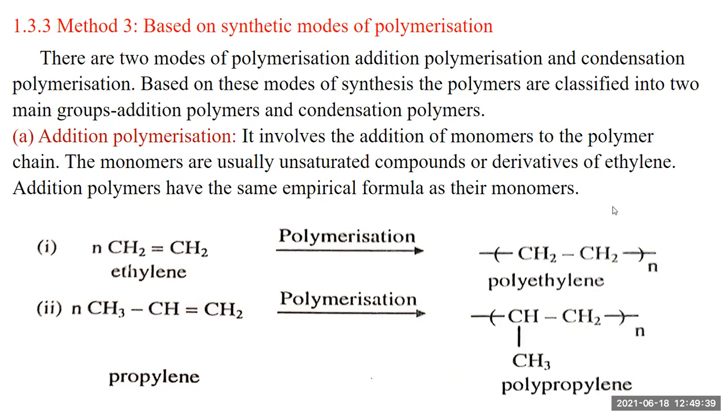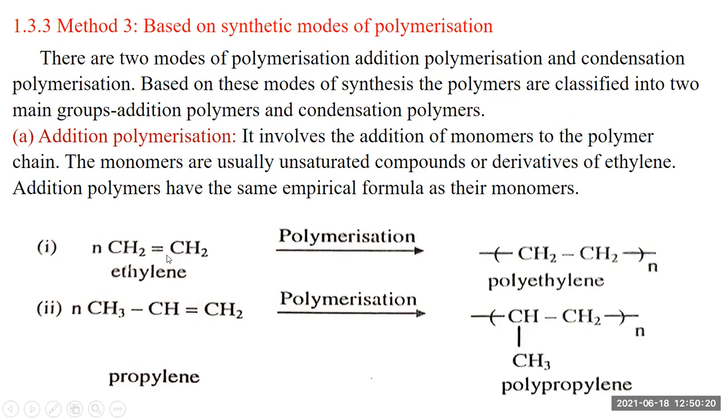First we consider addition polymerization. It involves the addition of monomers to the polymer chain. The monomer is usually an unsaturated compound, with at least one double bond present, which forms single bonds under free radical conditions. Example: ethylene, having one double bond, polymerizes and converts into polyethylene.